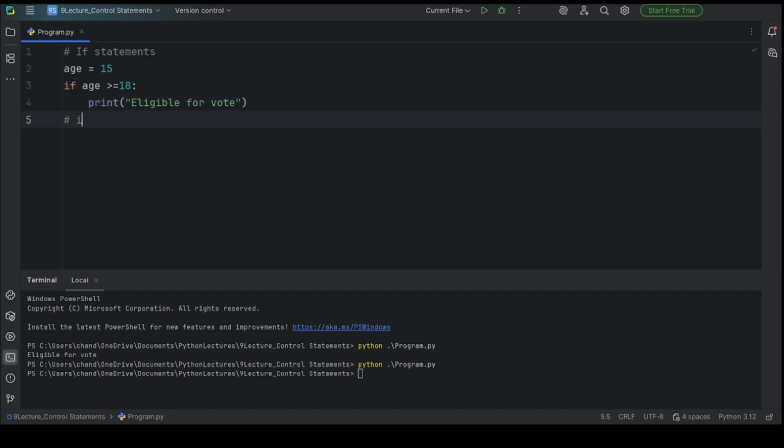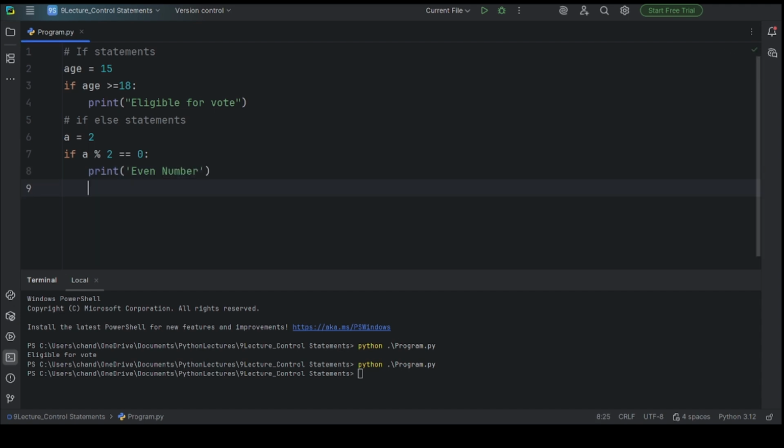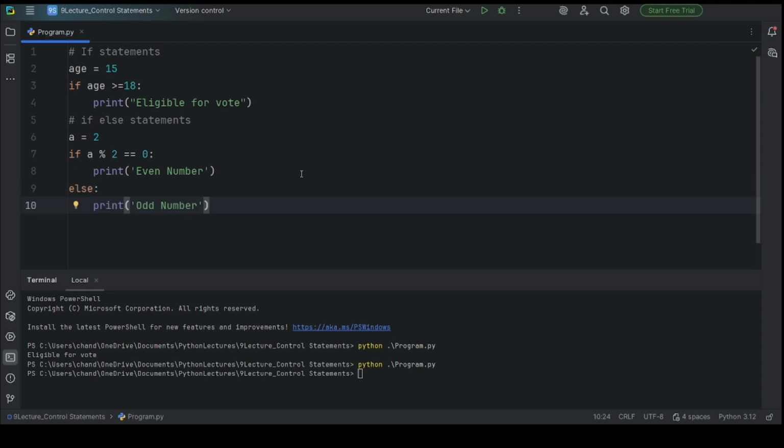Now let's do some program for the if else statement. Taking here one variable, a is equal to 2. I want to check whether a is an even number or not. So if a % 2 == 0, print even number, otherwise odd number. Let's run this program so we can see the result. See here, the even number.